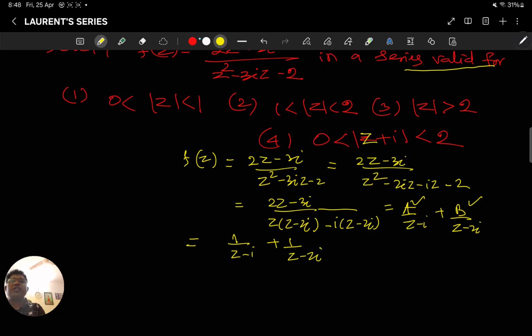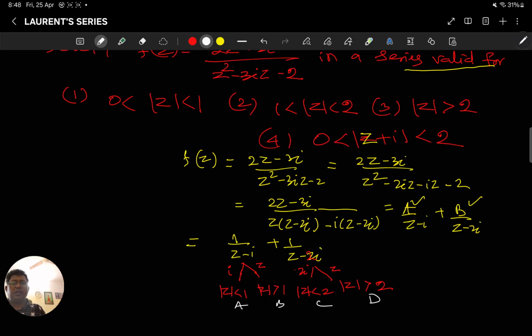So now there are two aspects of this. One aspect is |z| less than 1. If I take i common, |z| less than 1; if I take z common, it is |z| greater than 1. And similarly two more aspects. If I take 2i common, it is |z| less than 2. If z is taken common, it is |z| greater than 2. So now let it be a, let it be b, let it be c, let it be d.